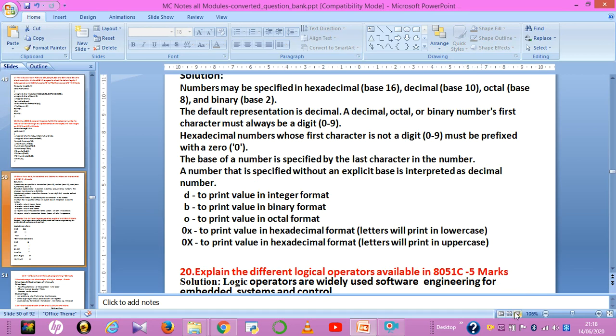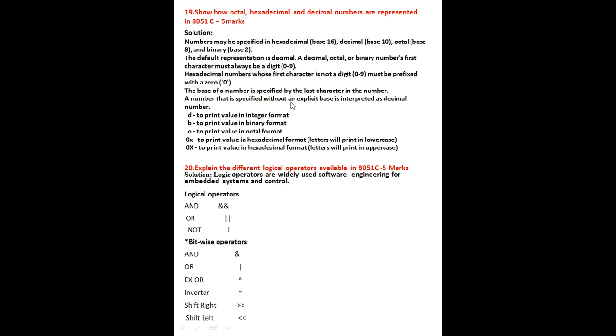Now next is question number 19. Show how octal, hexadecimal and decimal numbers are represented in 8051. In 8051, how you are going to write the octal numbers, hexadecimal numbers and decimal numbers depends on the base. You already know hexadecimal base is 16, decimal base is 10, octal base is 8, binary base is 2. So here for representation of these numbers in 8051,